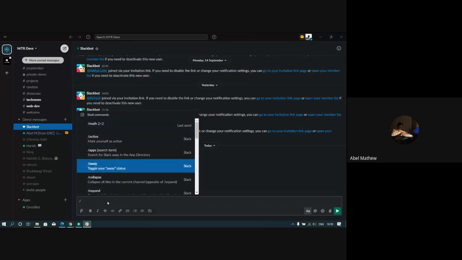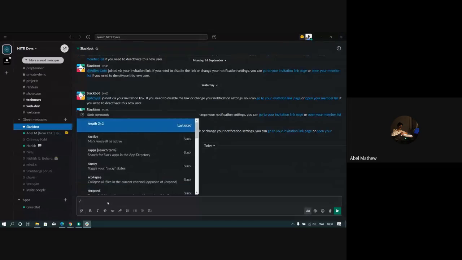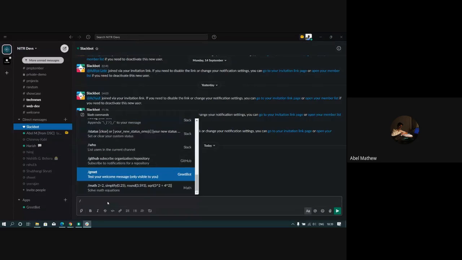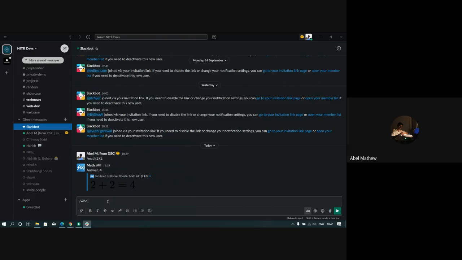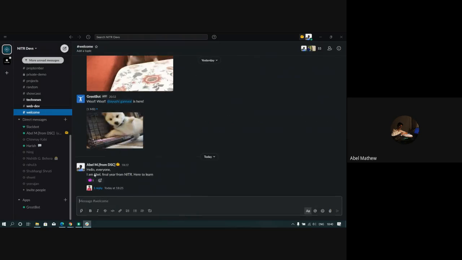Slash commands are like the powerhouse tools. This is something I realized right now about the math bot. So we have the greet bot. Slash greet is a way to access it, which welcomes everyone by sending gifs. We have slash who. This can be used to find out who all are the members of the channel. Regarding the Slack messages, good that I used it.